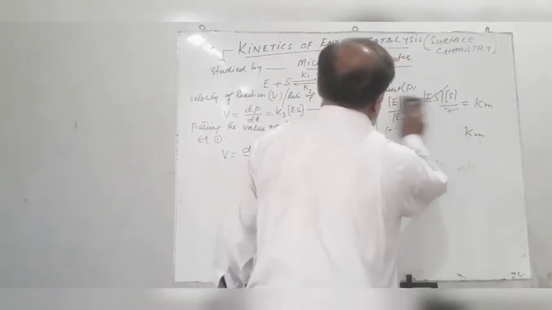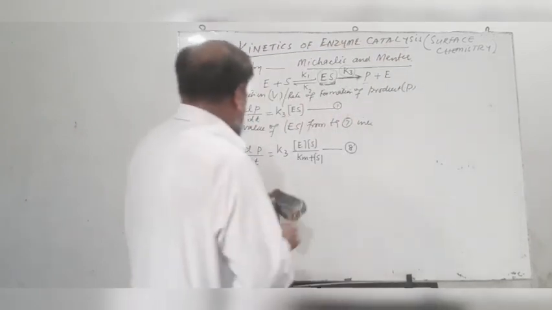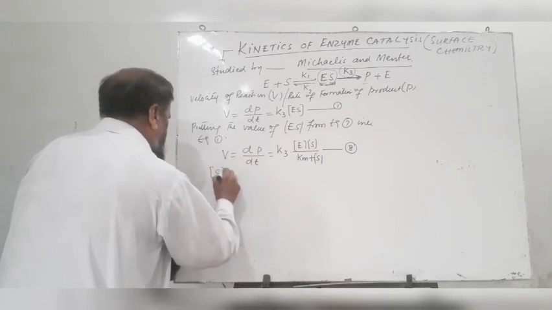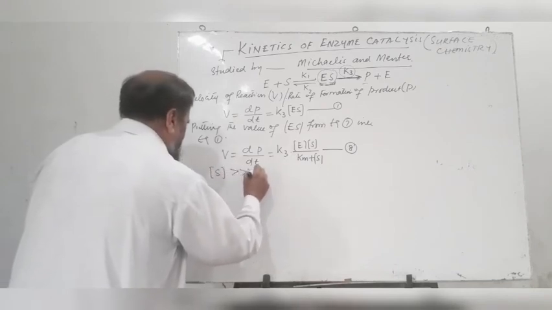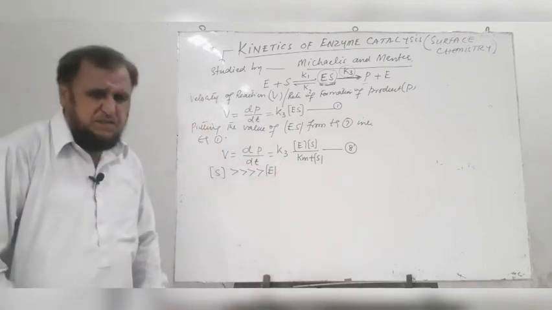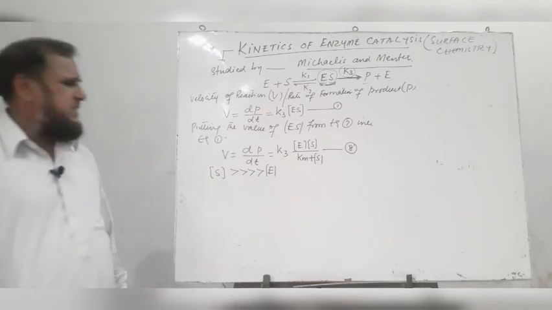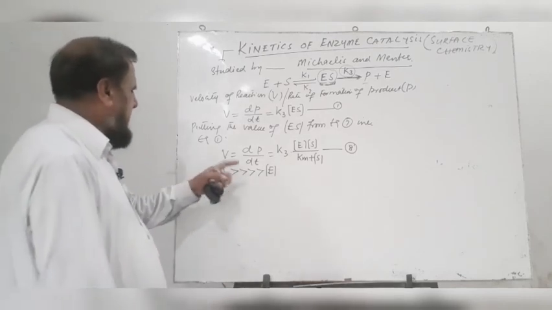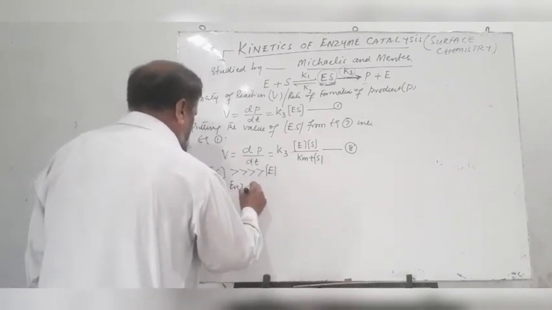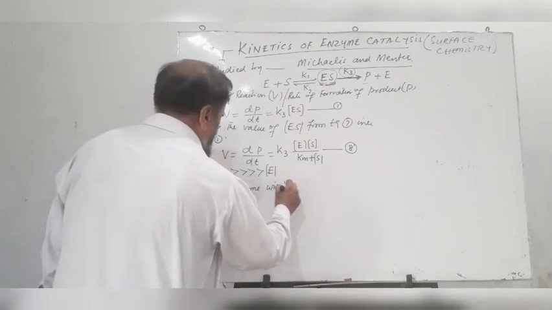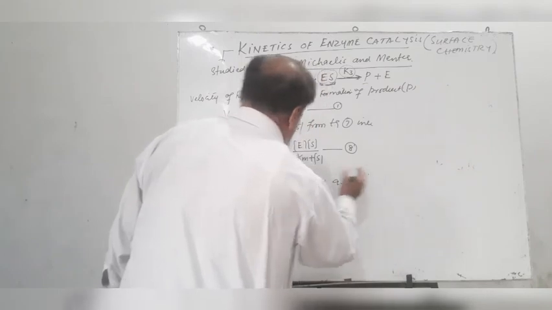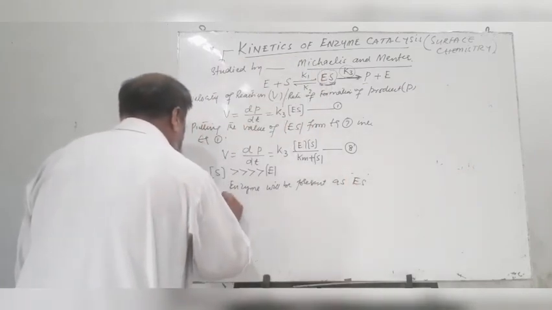Now if we have a case in which the concentration of substrate is very much larger than the concentration of enzyme, that is, if enzyme is present in small amount and substrate is present in very large amount, then all the enzyme will be present in the form of ES, and the velocity of the reaction will be maximum.